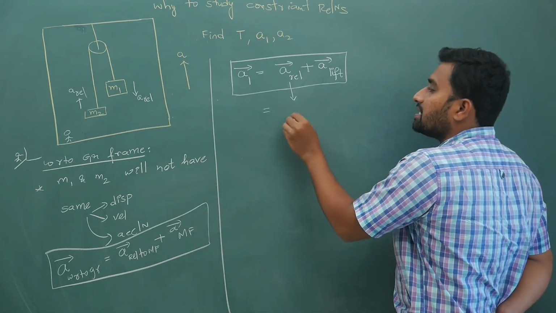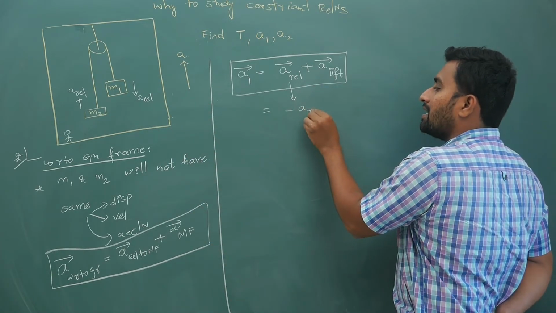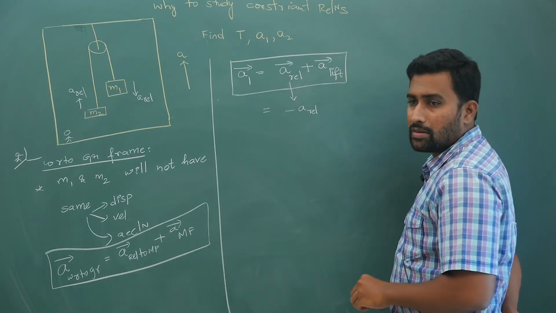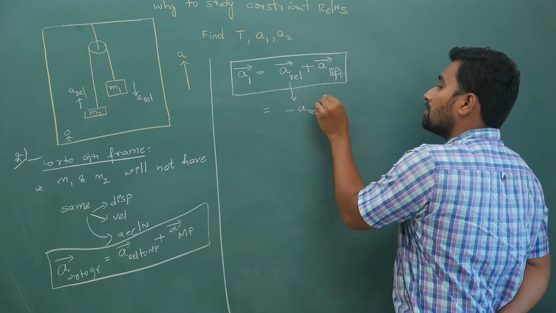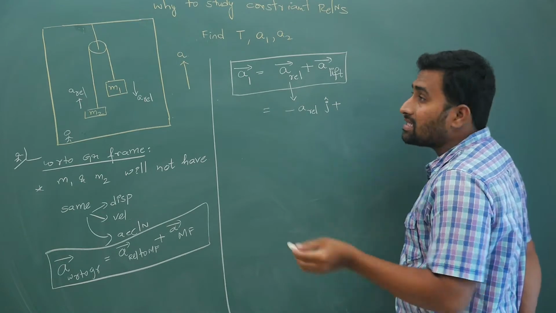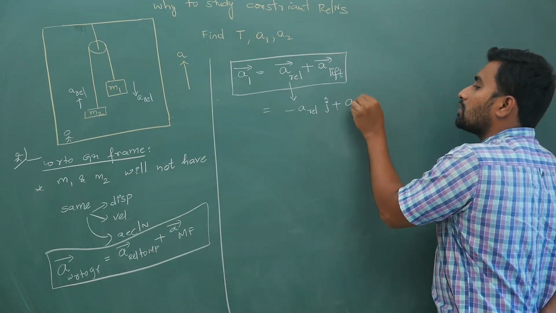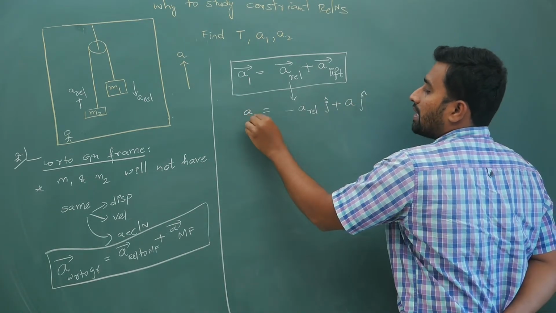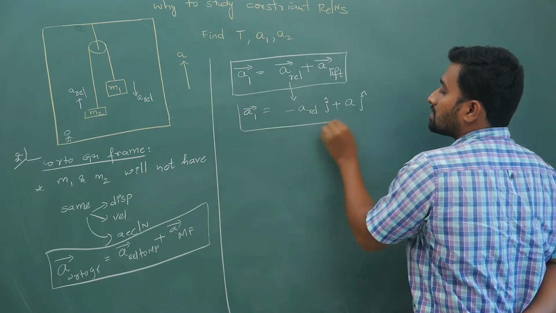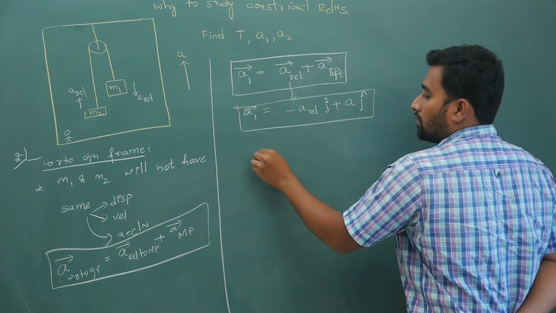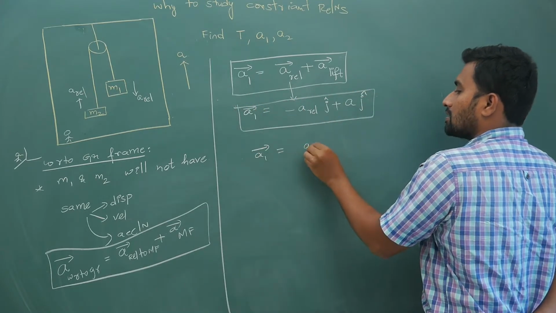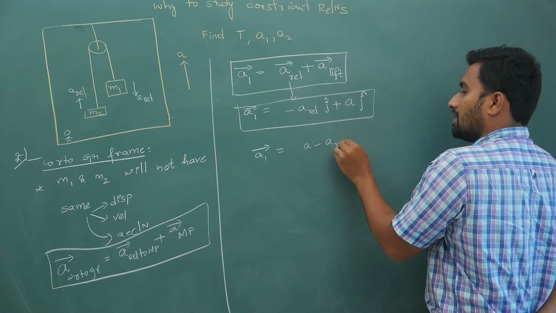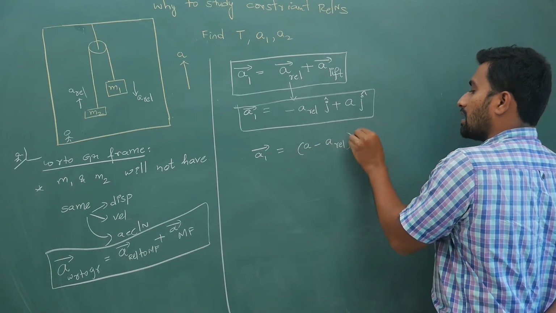Okay, so it is coming down, which means it is minus a relative j cap. Minus a relative j cap plus the acceleration of the lift, which is upwards, so it is a j cap. So your acceleration of block 1 is this much. So your a1 bar is (a minus a relative) times j cap.